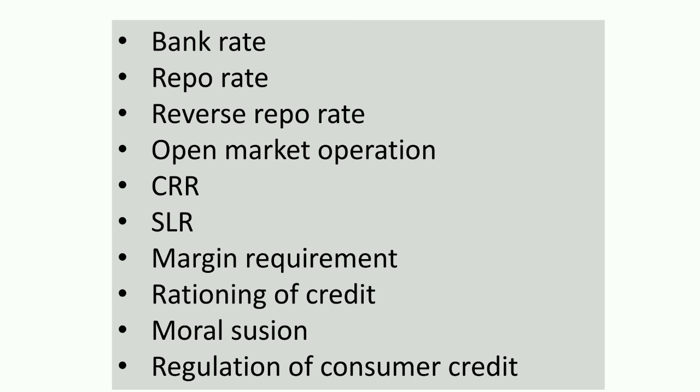It will increase during excess demand, and it will reduce during deficient demand, right? And then SLR will also increase during excess demand, and it will reduce during deficient demand. After that, marginal requirement will increase during excess demand, and it will decrease during deficient demand. Then the next is rationing of credit.